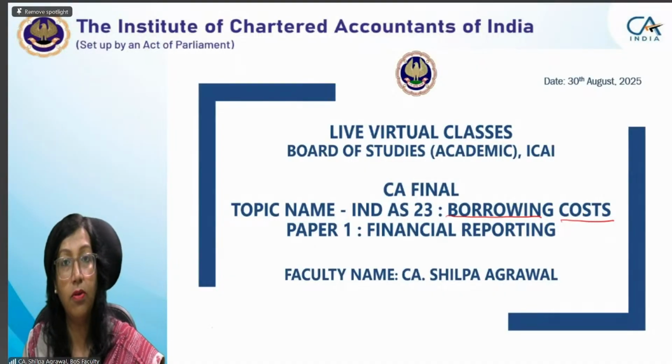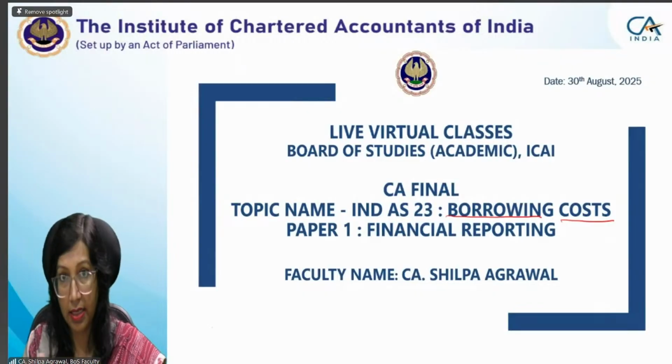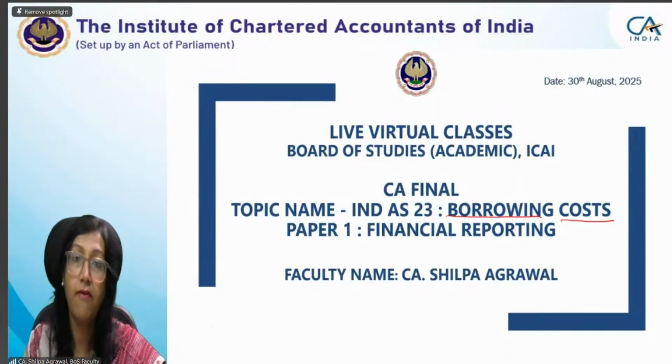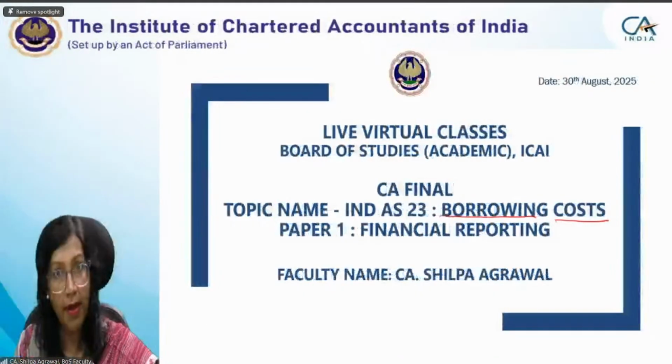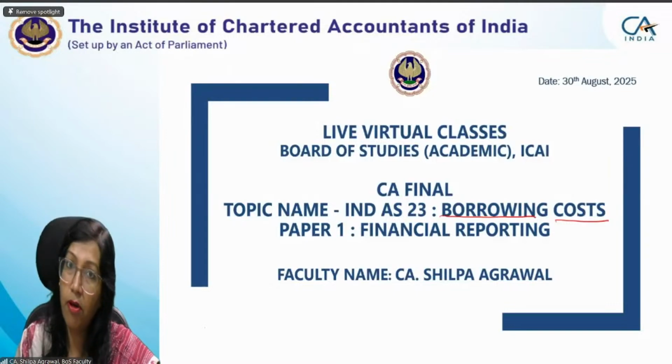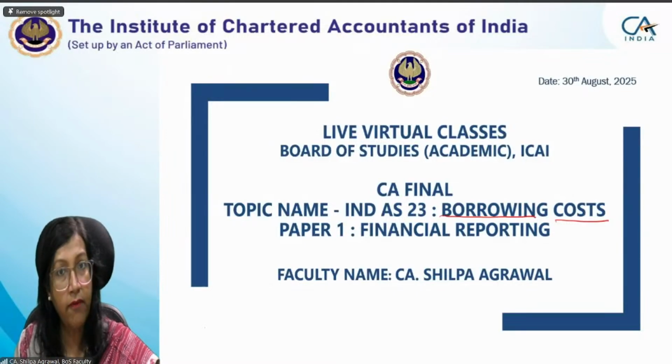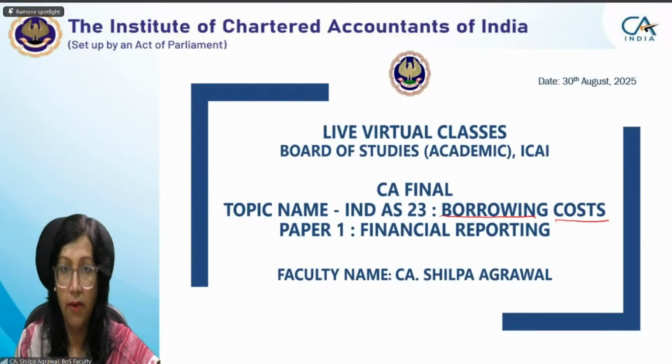As we all know, we have five elements in financial statements, three for the balance sheet and two for profit and loss. The three are asset, liability, and equity. For profit and loss, one is income and one is expense.